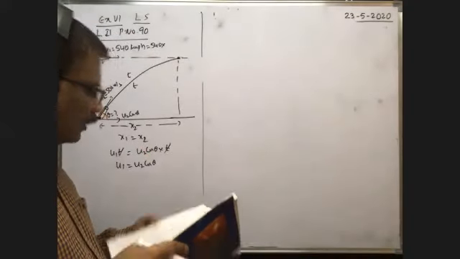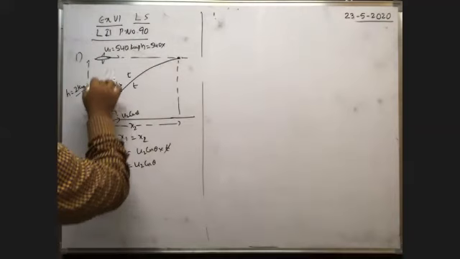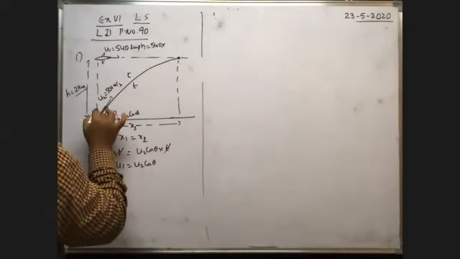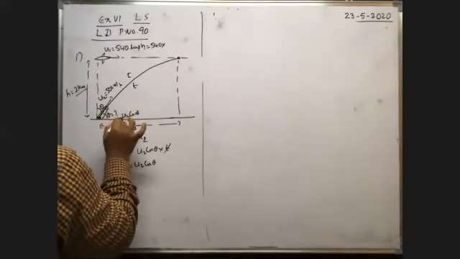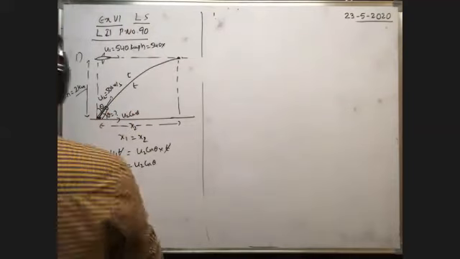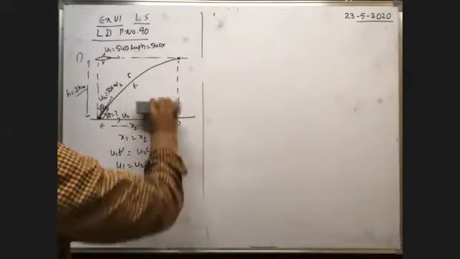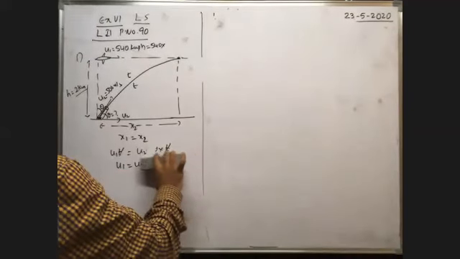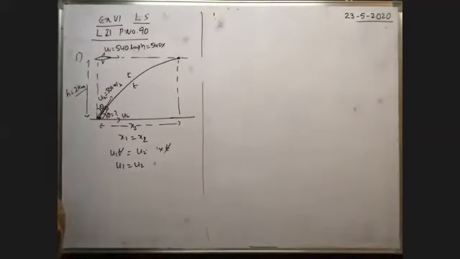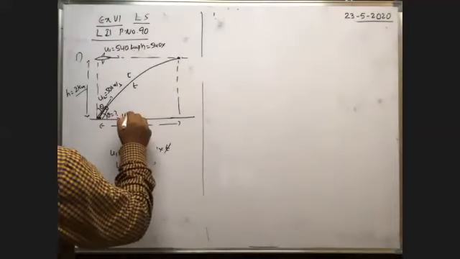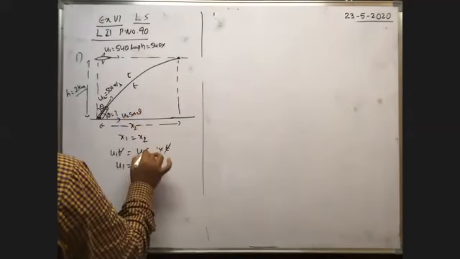At what angle with the vertical? With the vertical means this is say theta, then the horizontal component is equal to u2 sin theta. So here it is u2 sin theta.